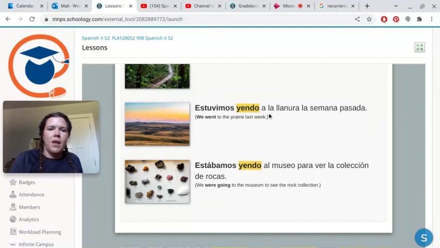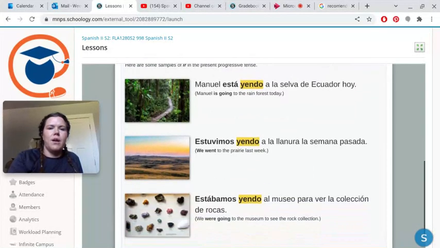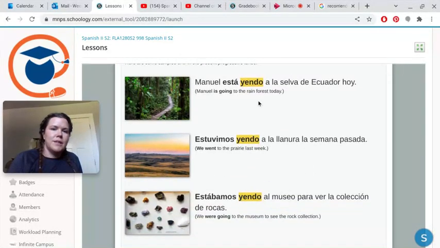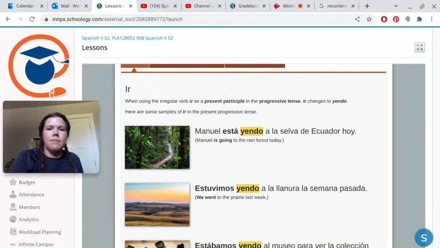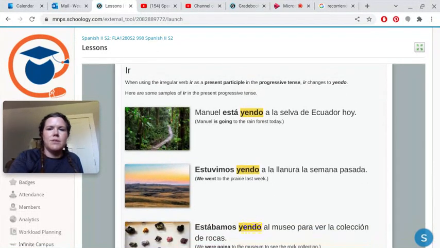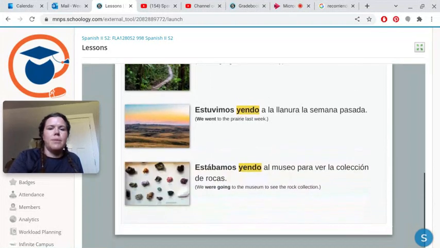Estuvimos yendo a la llanura la semana pasada. We went to the prairie last week. Estábamos yendo al museo para ver la colección de rocas. We were going to the museum to see the rock collection. So all of these, what you'll see in common is present, past, and past using imperfect.